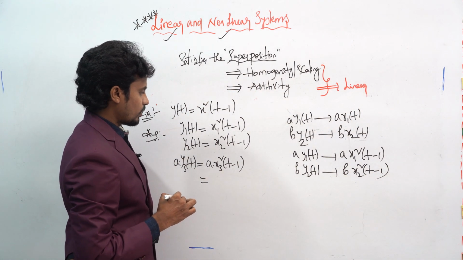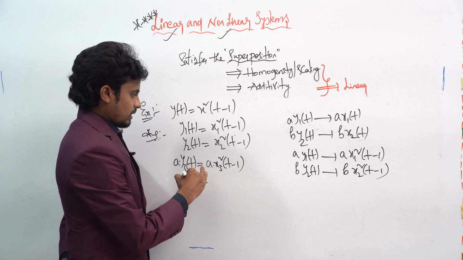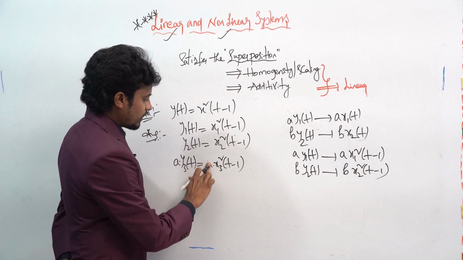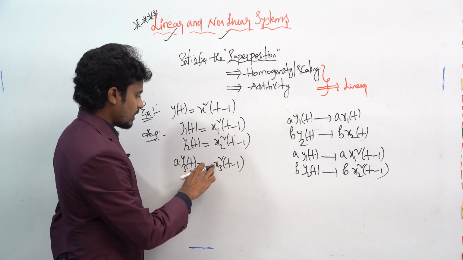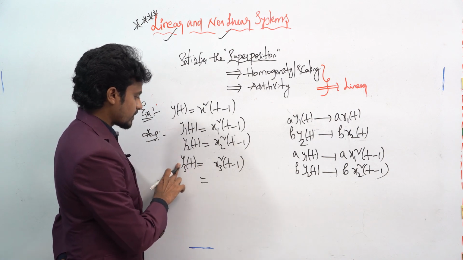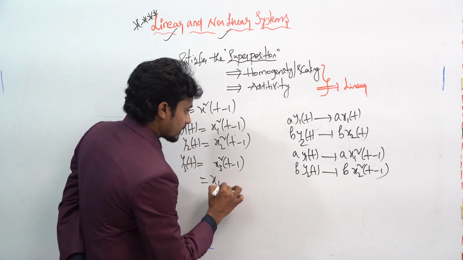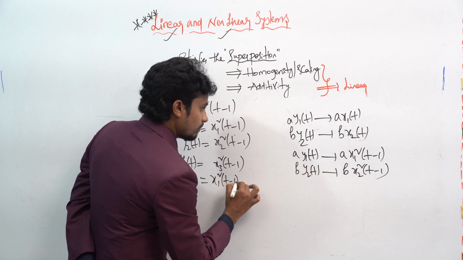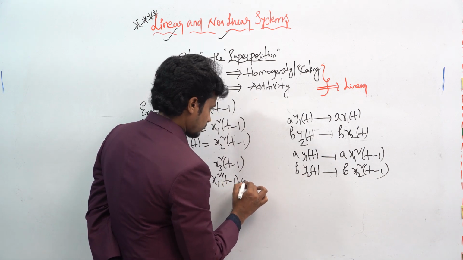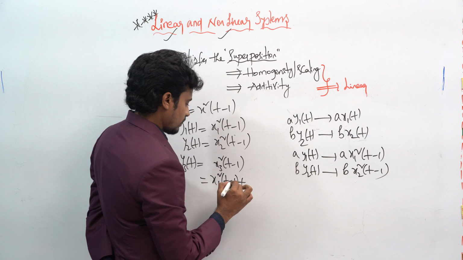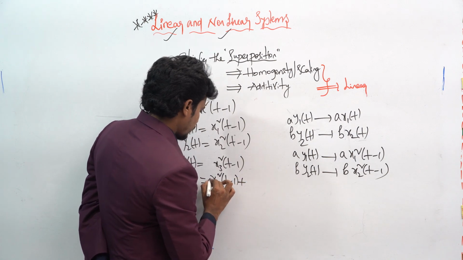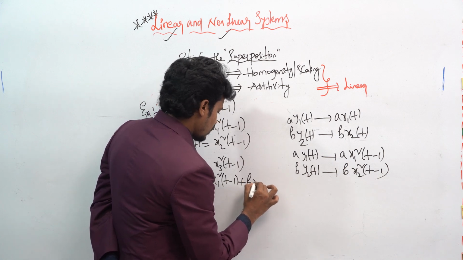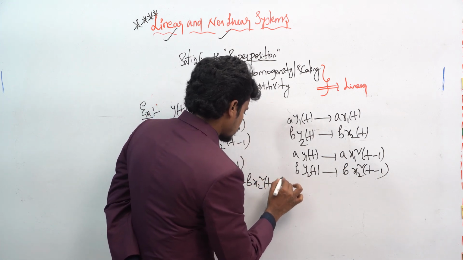So if I want to represent x3 of t, how can you represent it? That will become a into x1 square of t minus 1 plus b into x2 square of t minus 1.